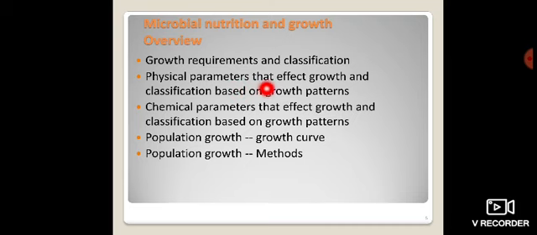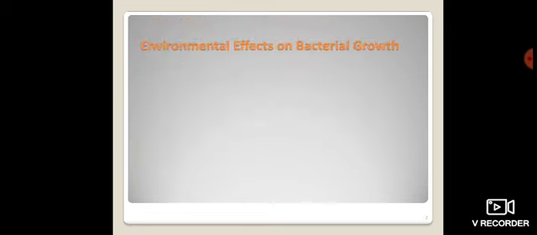Next, the physical parameters that affect growth and the classification based on growth pattern, meaning the external environment and physical parameters may affect the growth of microorganisms. Then chemical parameters that affect growth and classification. Then population growth, the growth curve, and its methods.